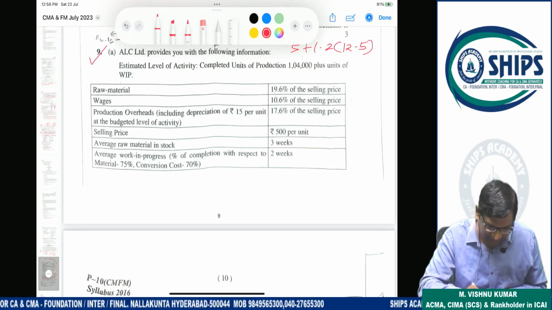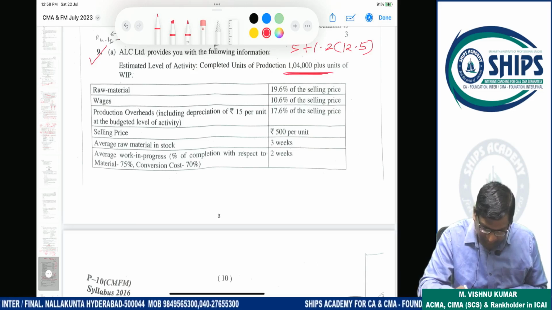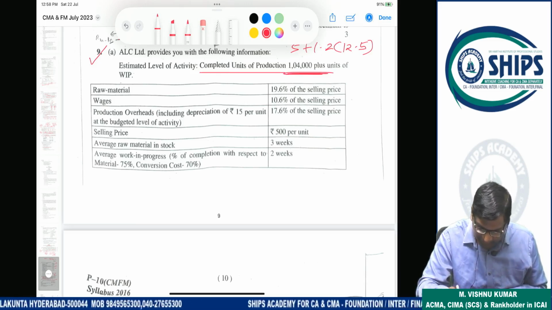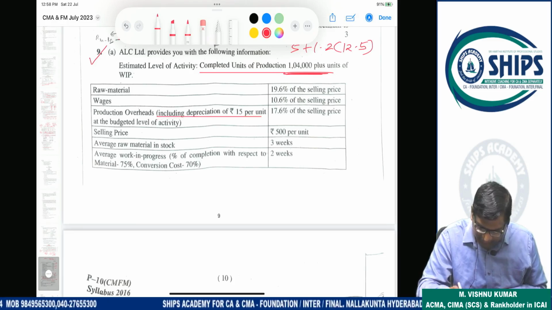Okay, we'll start. ALS Limited provides you with the following information. So 1,04,000 units are there. This is completed units. Now raw material is 19.6% of selling price, wages 10.6% of selling price, production overhead including depreciation 17.6%, selling price 500. Average raw material 3 weeks.